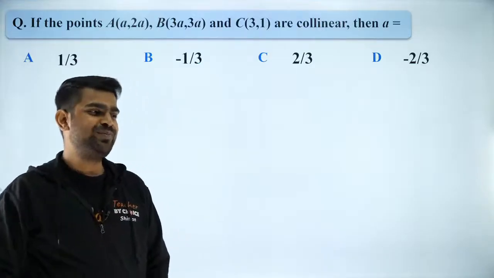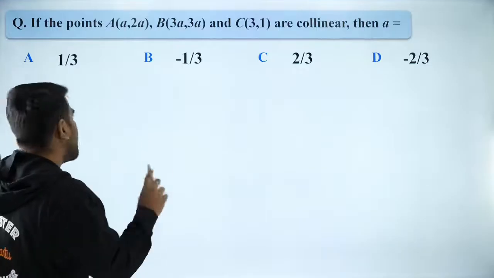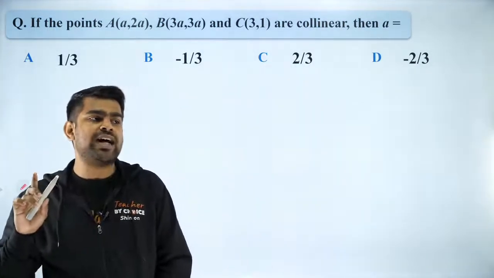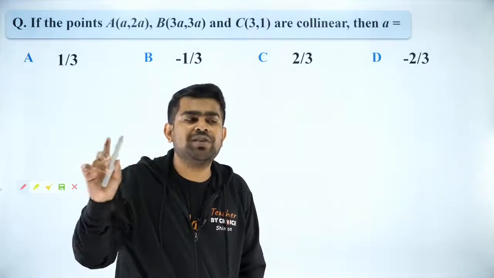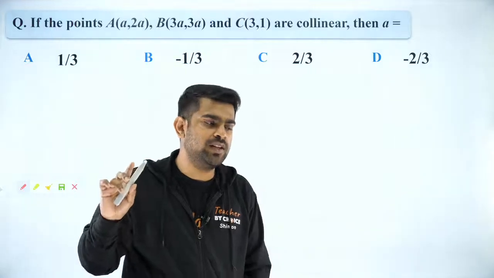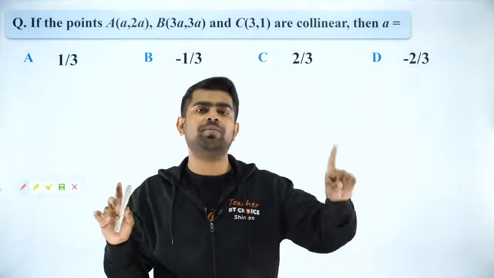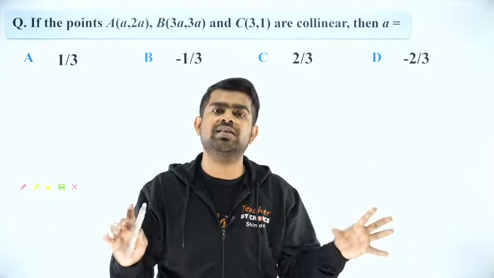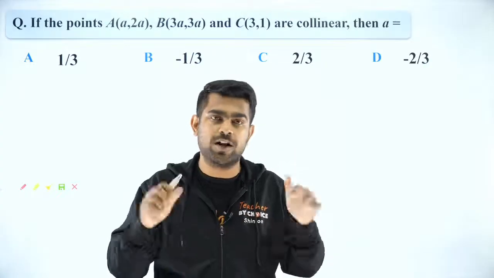Okay, so let's try to solve it, guys. How do we do this? Do you understand the concept behind it? Now you tell me what the concept is. Do you all understand the concept is that the area of this triangle should be 0? Do you understand that the area of the triangle formed by these 3 points will be 0? If you understand that, I am happy, because that shows you have understood the concept.